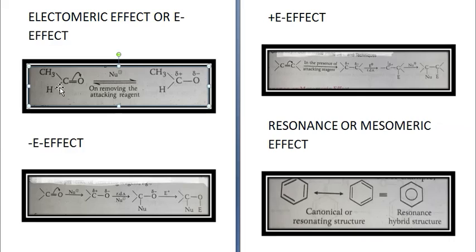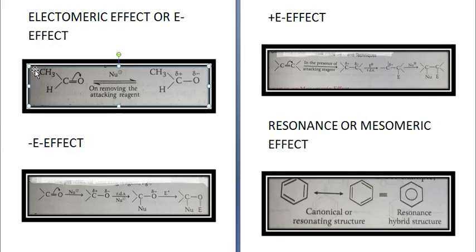Things to remember: there has to be a double bond or a triple bond, an unsaturated compound, and the effect is temporary. This effect takes place only in presence of an attacking reagent. The minute the attacking reagent is removed, the molecule comes back to its original form. In this case there is transfer of pi electrons towards one of the bonded atoms, whereas in inductive effect there was transfer of sigma electrons. So this is the difference between the two.